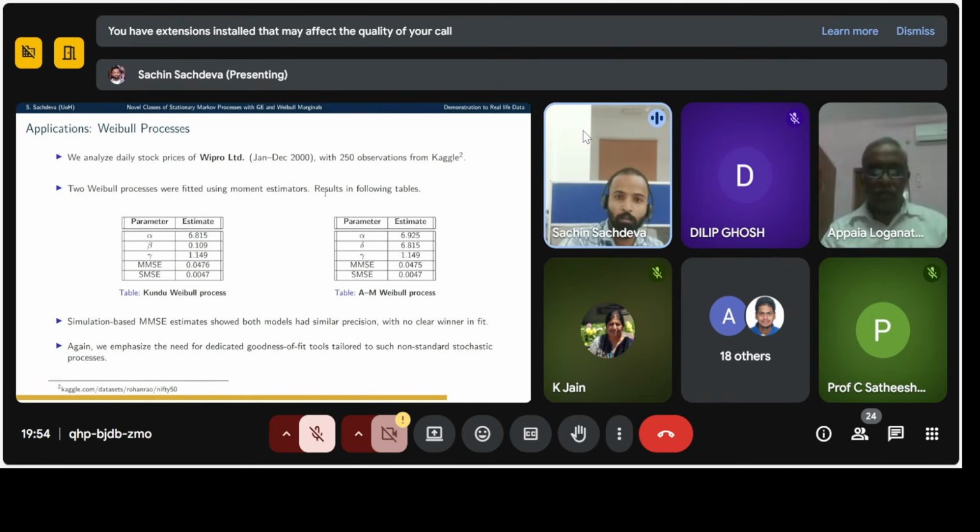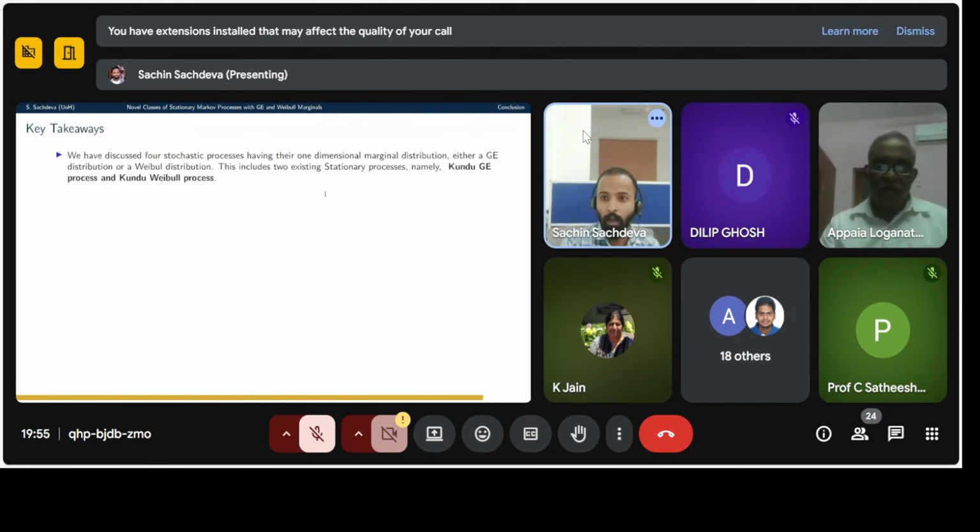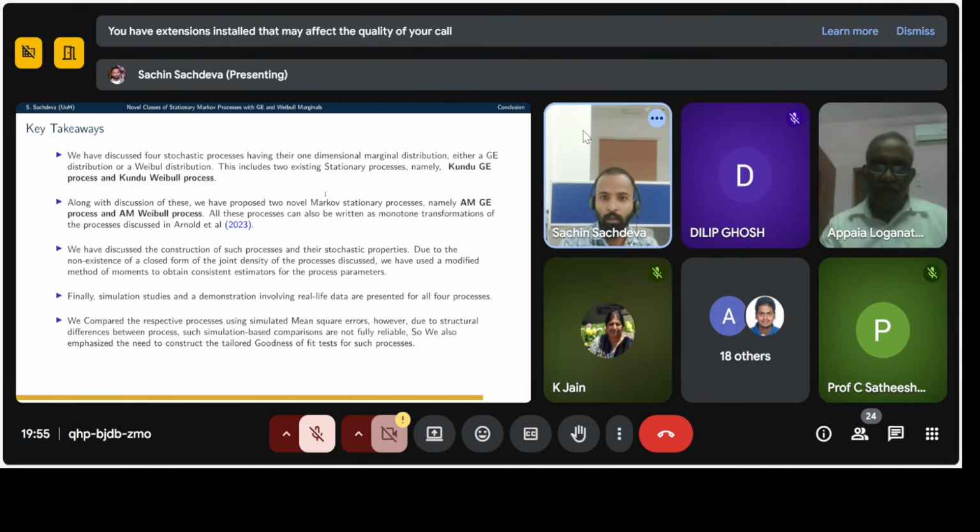Similarly, for the Weibull process, I have used the Wipro stock price data for the year 2000, and we have the MMSE for both. Here the MMSE was almost the same. So again, we emphasize the need for dedicated goodness of fit tools. We have fitted the data, but we are not able to decide. And these are some generalizations: we can generalize it to the proportional reverse hazard processes.